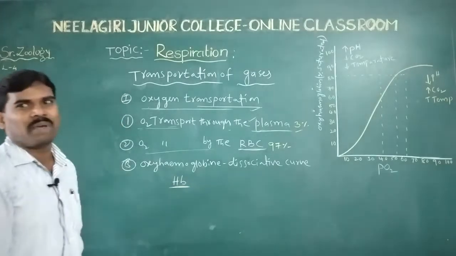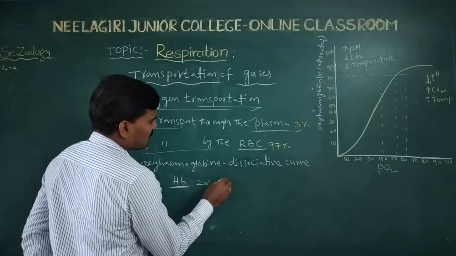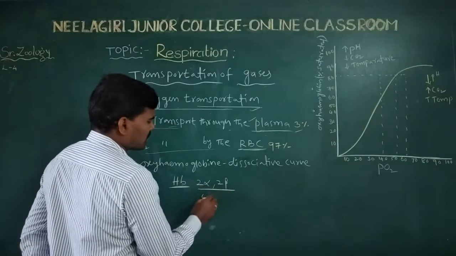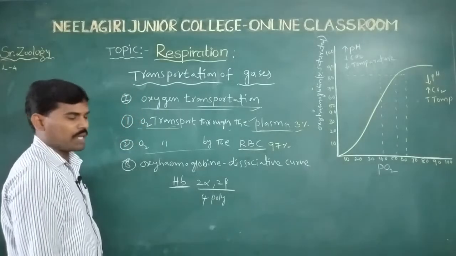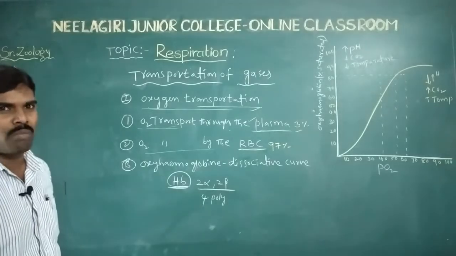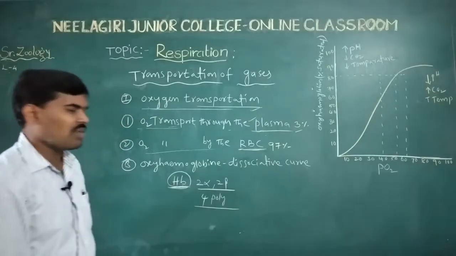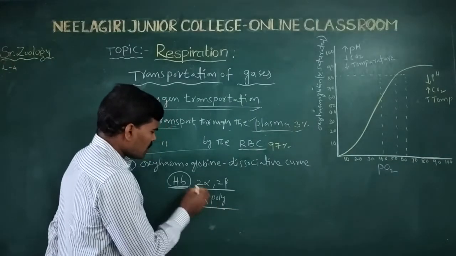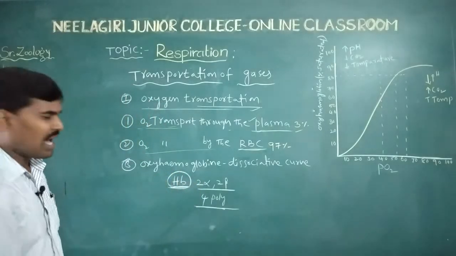Hemoglobin has four polypeptide chains: two alpha chains and two beta chains. One hemoglobin molecule contains the four polypeptide chains and carries the oxygen.